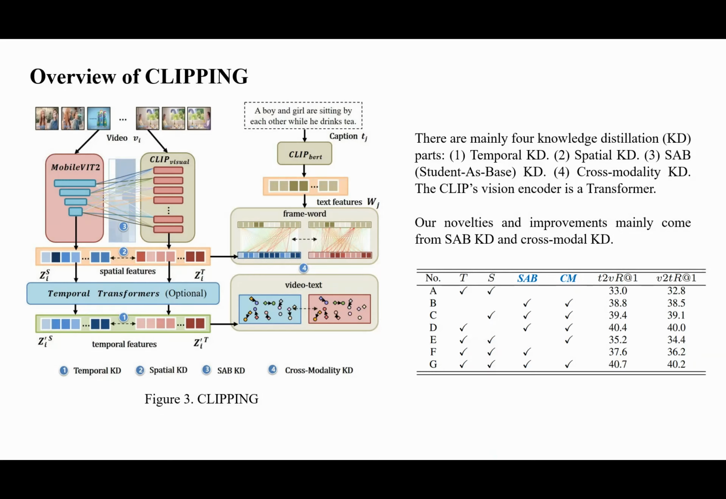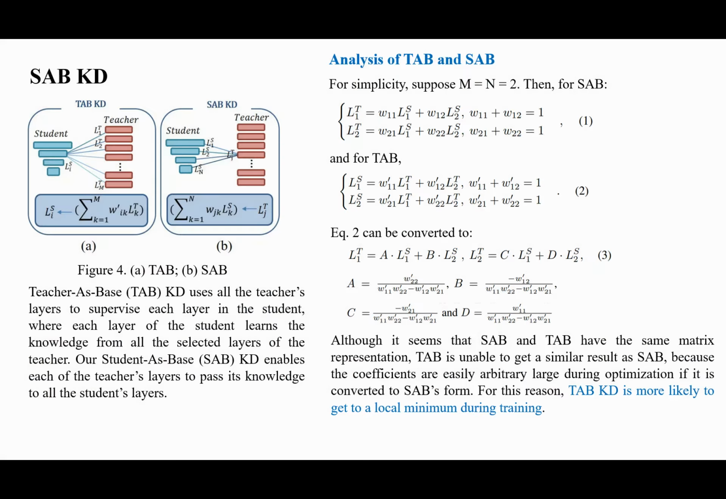In Figure 3, we show the overview of Clipping. There are mainly four knowledge distillation parts: temporal KD, spatial KD, SAB KD, and cross-modality KD. The CLIP vision encoder is a transformer. Among them, our novelties and improvements mainly come from SAB KD and cross-modal KD. First, we introduce the SAB KD.